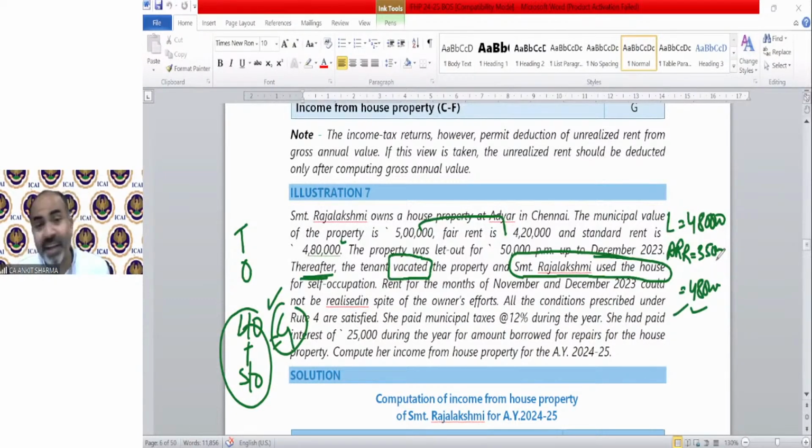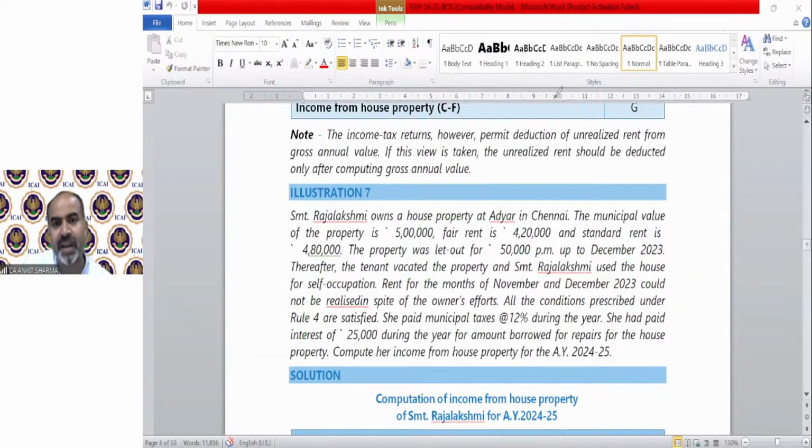So please read the question carefully first before solving it. There is a process of solving any numerical. I personally believe there is a process of solving any numerical or problem, or we can say just a simple process in your life also, personal life also. And the process says there are 3 steps in solving any problem, whether it's a question or your life problem.